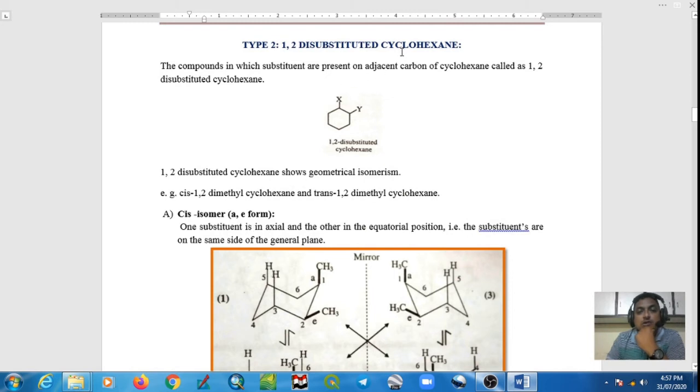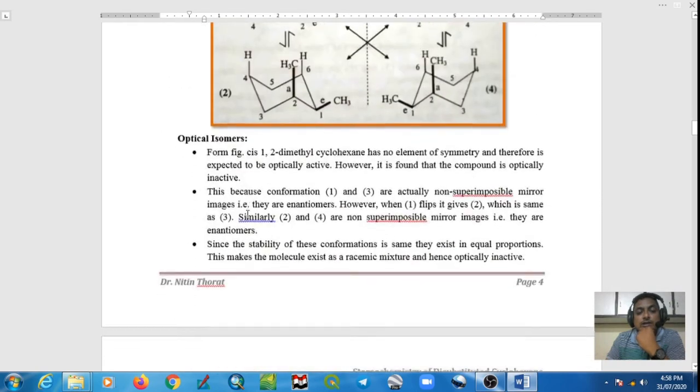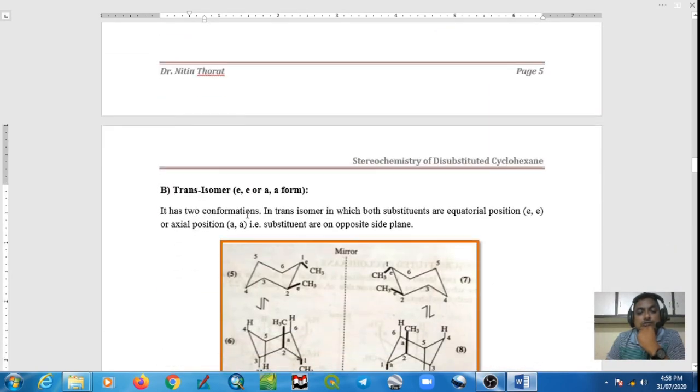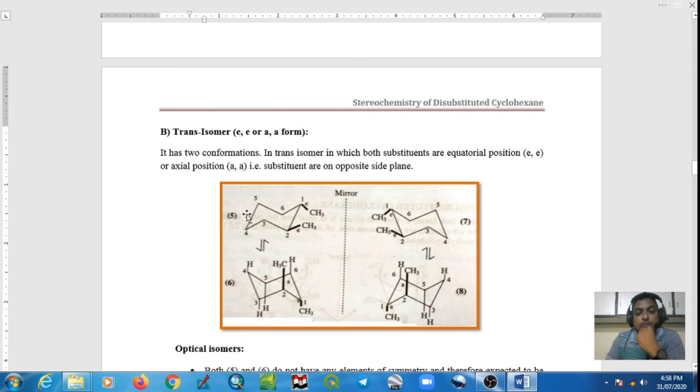In case of 1,2-dimethyl cyclohexane, there are two geometrical isomers, one is cis 1,2-dimethyl cyclohexane and another one is trans 1,2-dimethyl cyclohexane. In cis 1,2-dimethyl cyclohexane, the methyl groups are at axial and equatorial positions, whereas in the trans isomer, the methyl groups are either equatorial or axial.